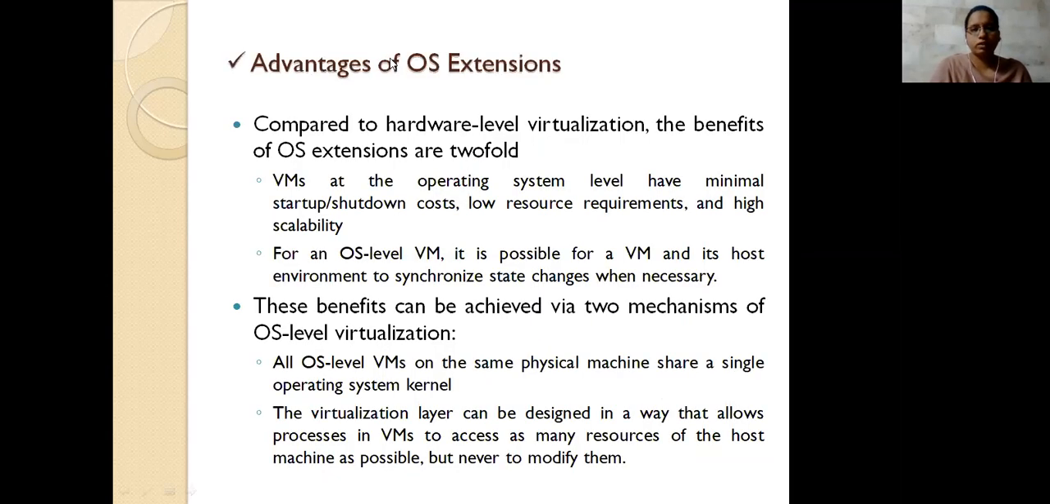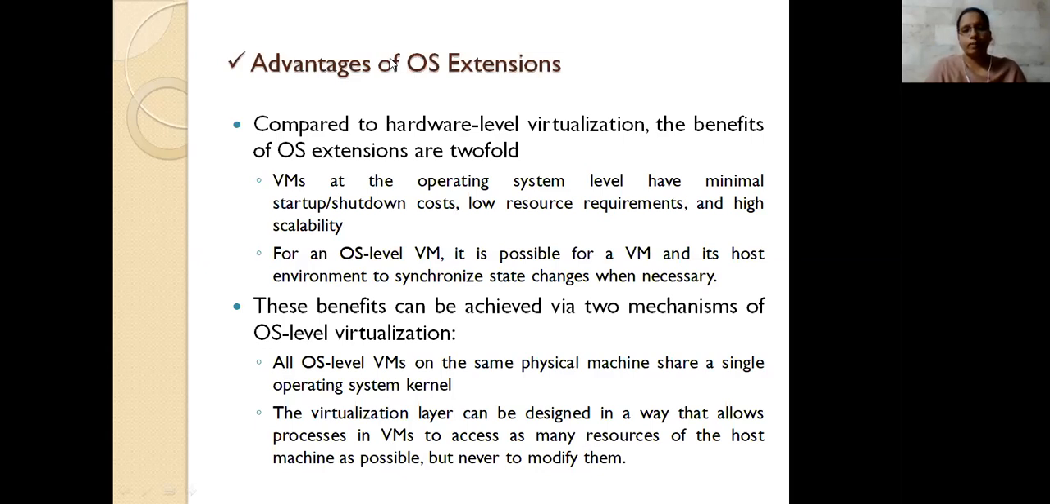After that, what are the advantages of these OS extensions or OS representations? The first one is minimal shutdown cost and startup cost. Low resource requirements, not high ones. The scalability you are providing is high. And then, if you provide a host environment or anything, it can be synchronized to any state you provide. When it is necessary, it will synchronize states. So there is no processing all the time; you can wait, and whenever it is required, you can process.